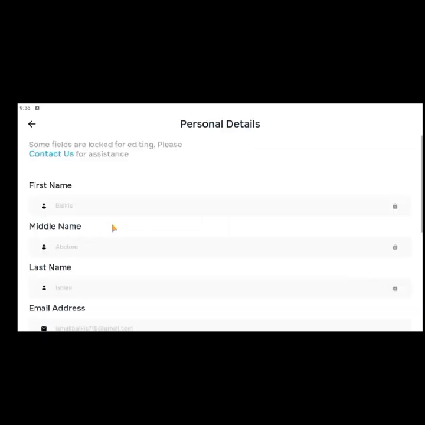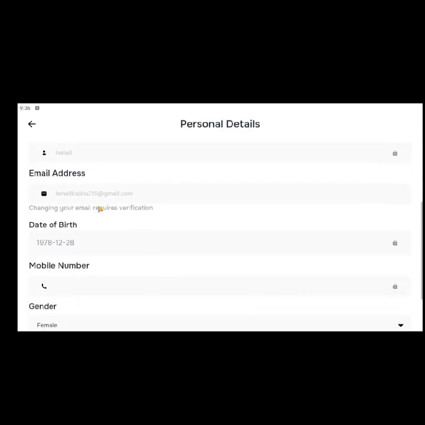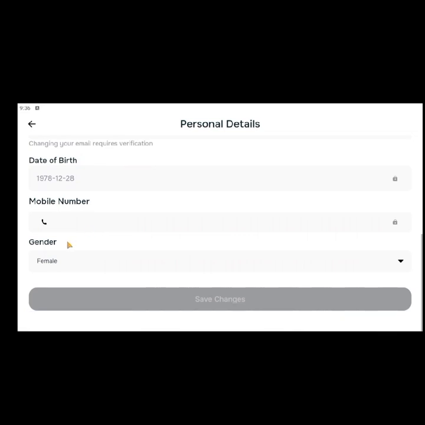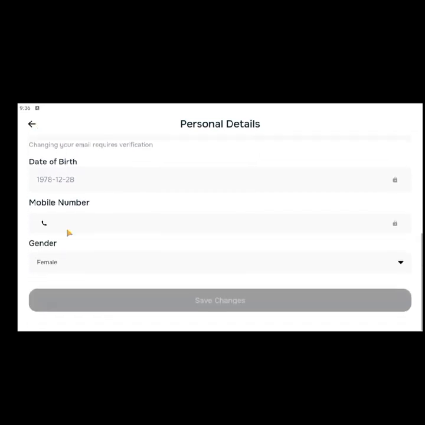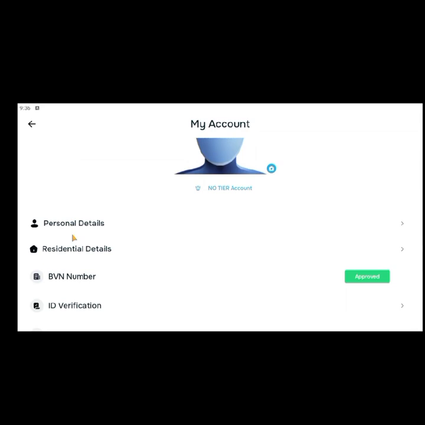Let me see personal details. So you can see these are things you've entered already. Everything here is entered already. Okay, so you can add your phone number as well. Yes, add your phone number as well. These are things that you should have done already before you can access a lot of these things. So go back. Then your address.